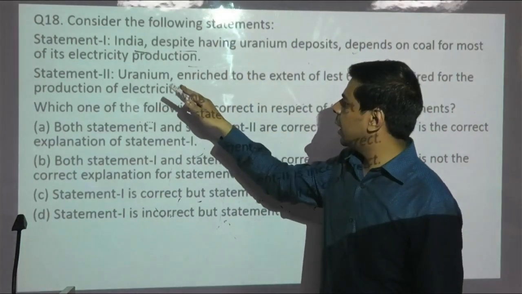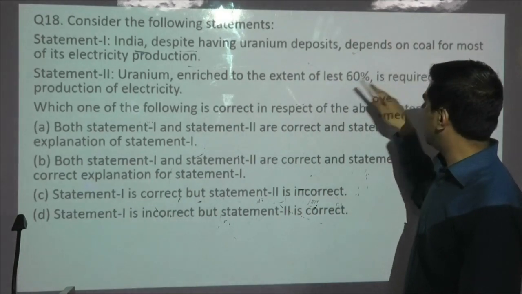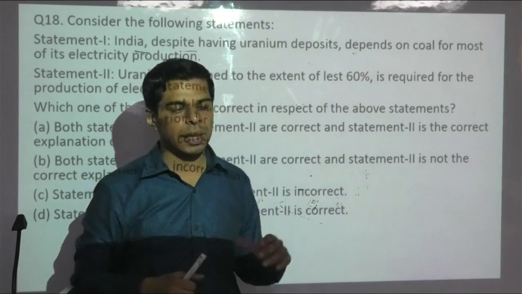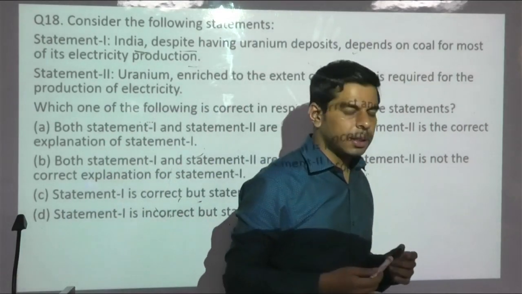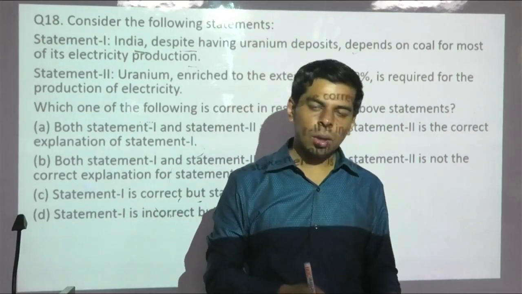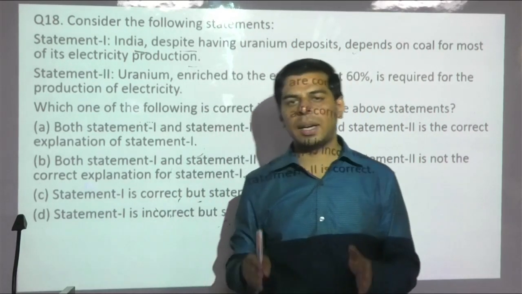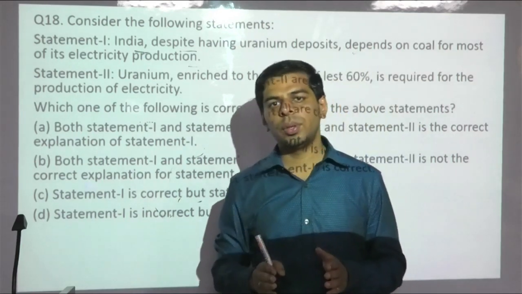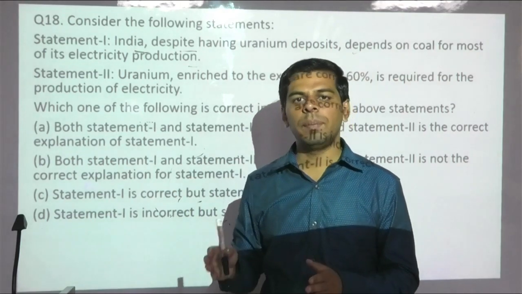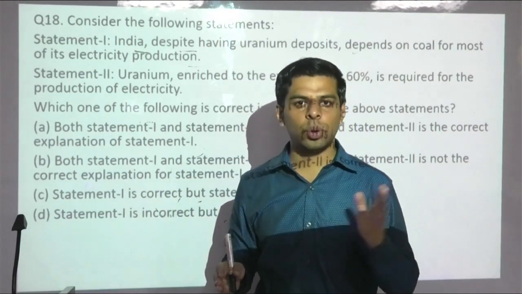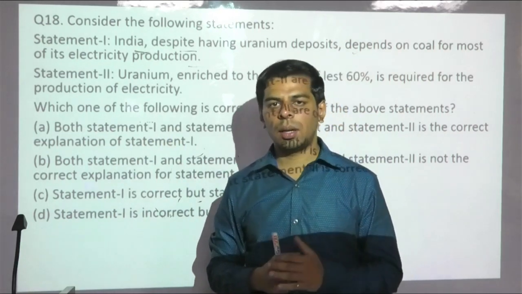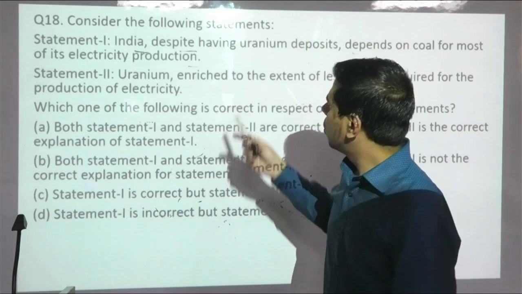The second statement said uranium enriched to the extent of at least 60% is required for production of electricity. Now this one is not technically correct, because we have discussed in our class lecture that there are three basic variants of uranium: low enriched uranium, high enriched uranium, and highly enriched uranium. Low enriched uranium means uranium enriched by 5 to 6%. Highly enriched uranium means when you have enriched the uranium-235 isotope from 238 to almost 90%, which is totally prohibited under the nuclear non-proliferation treaty. So the second statement is wrong.